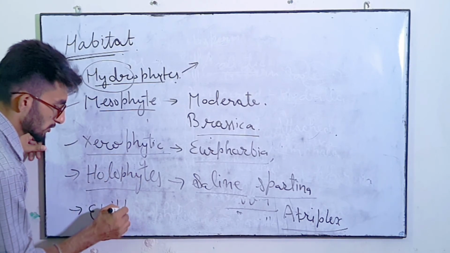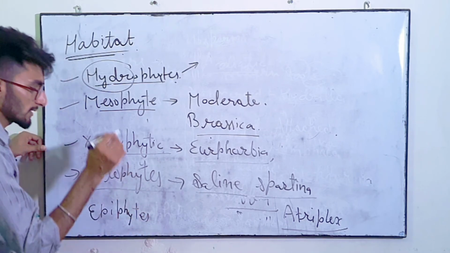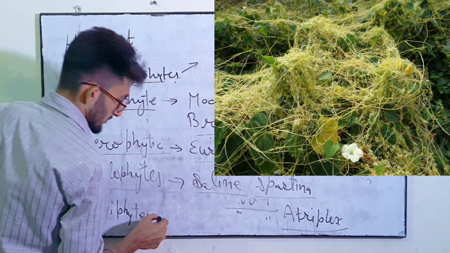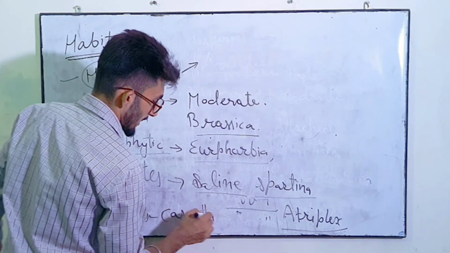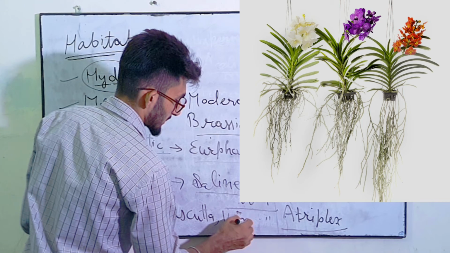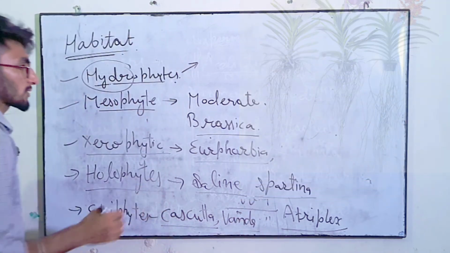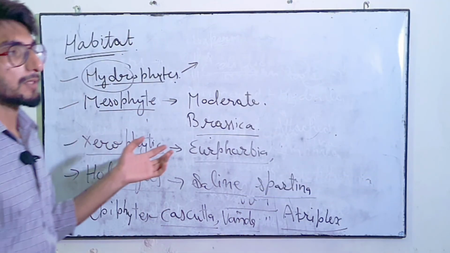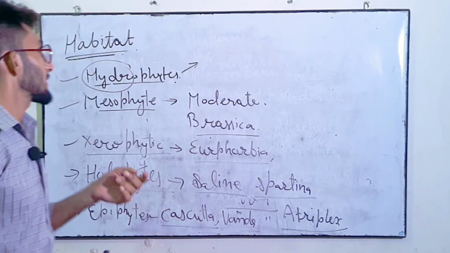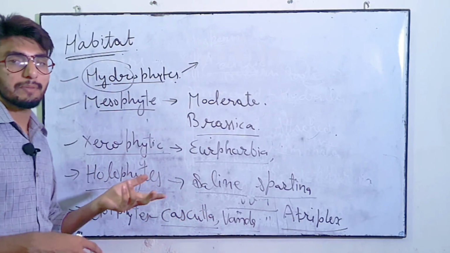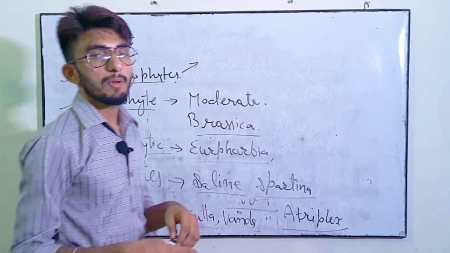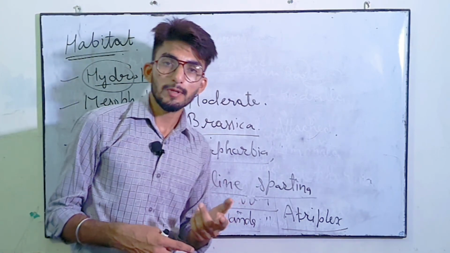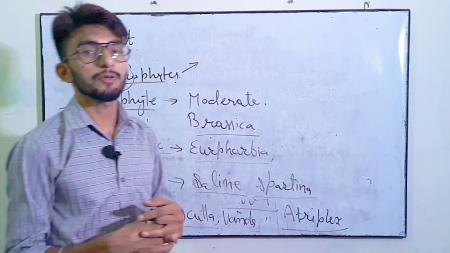Epiphytes are the plants which grow on other plants. Examples are Cuscuta or Amarbel, also known as Amarbel, and Vanda. So these are the examples of epiphytes. These are the different types of angiosperms, depending upon the growth pattern, habitat, habit, and longevity, etc. So this is all about the basics of the angiosperm. Next thing we will do in our next video. Thank you.